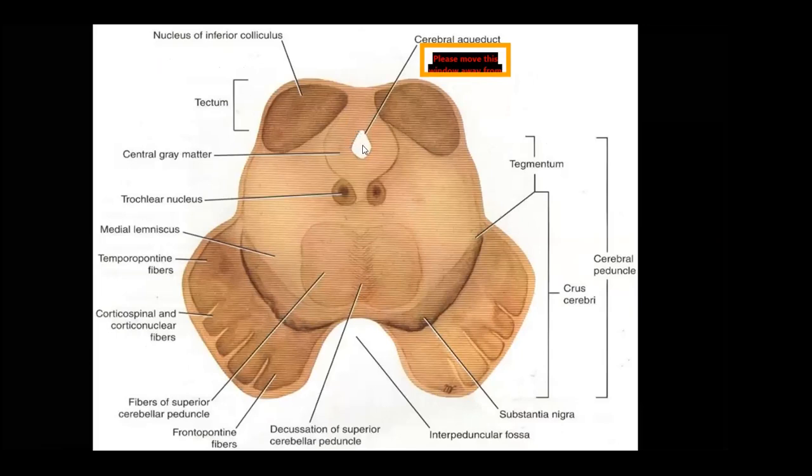This is the cerebral aqueduct, and around the aqueduct you find the central gray matter. Because this is at the level of the inferior colliculus, you find the trochlear nerve nucleus. Then you find the decussation of the superior cerebellar peduncle. Then you find the substantia nigra, and this is the crus cerebri. So these are the parts of the midbrain.